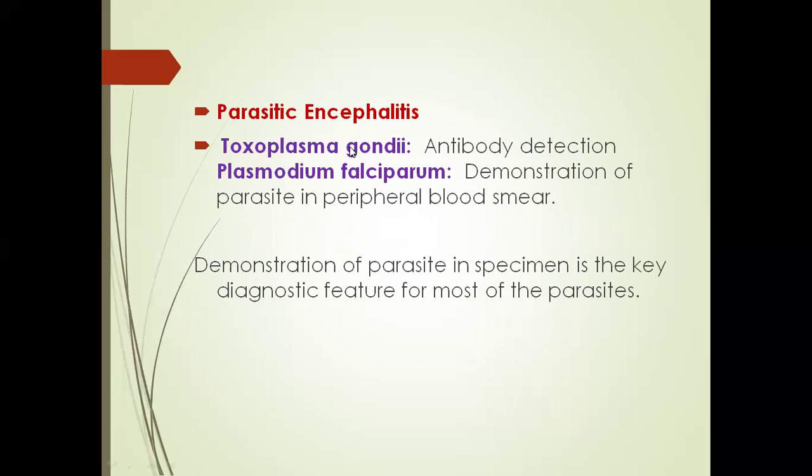We can detect Toxoplasma gondii by antibody detection, specific antibodies for Toxoplasma gondii. In case of Plasmodium falciparum, as we discussed, it causes cerebral malaria. For that, we can demonstrate the parasite in the peripheral blood smear. Demonstration of the parasite in the specimen is a key diagnostic feature for most parasites.